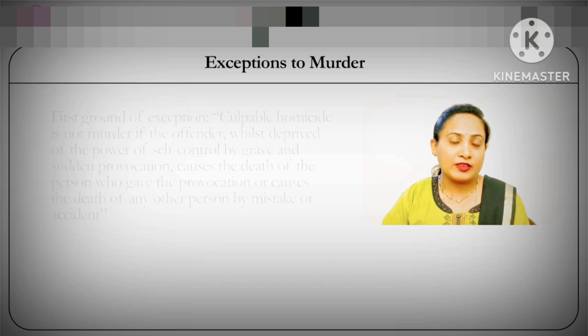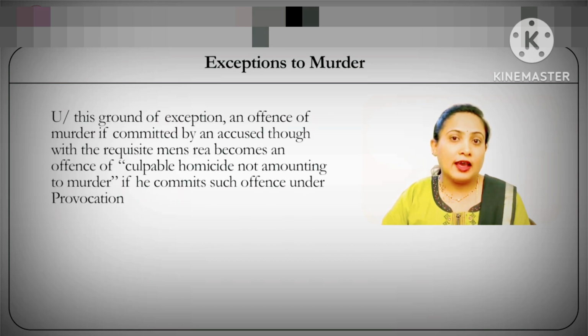Now, that being the ground of exception makes it an offence of manslaughter or culpable homicide not amounting to murder, provided the accused proves that the offence of murder was committed by him only because of the provocation that he received. And the nature of provocation that is considered as a ground of exception under this provision of the Indian Penal Code is that such provocation must be grave and sudden in nature.